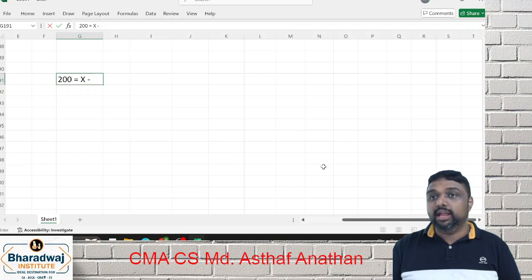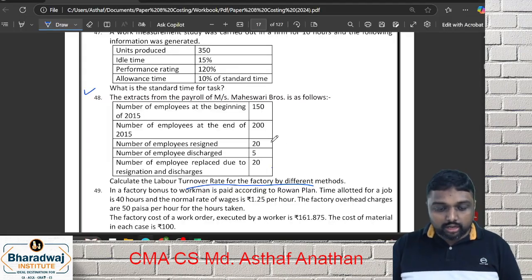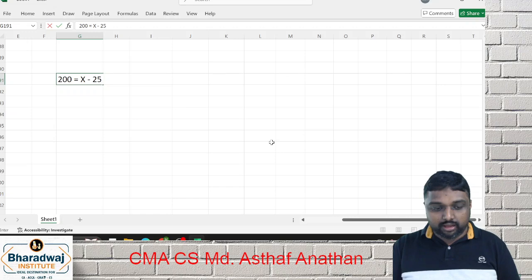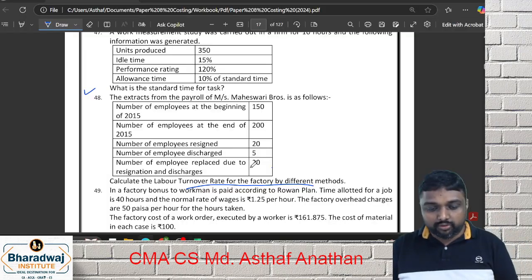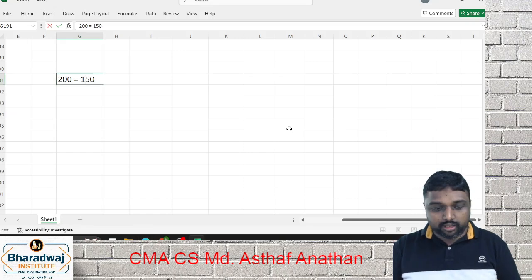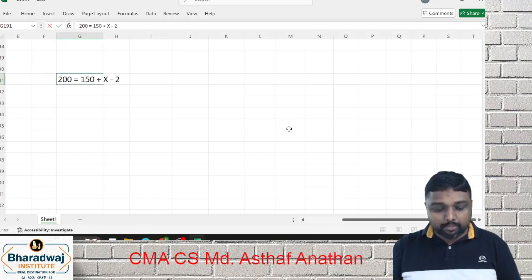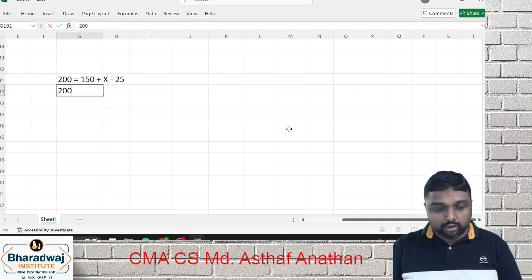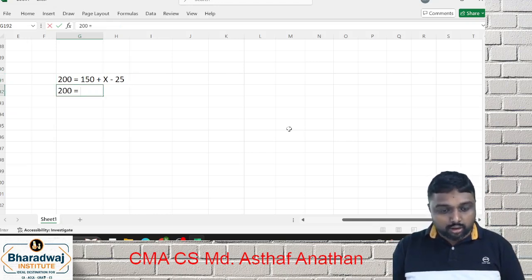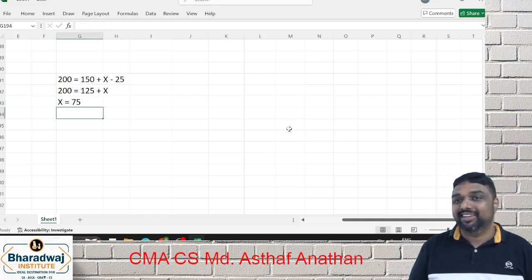Separation is 25. Employees at the end equals beginning plus addition minus separation. Addition we don't know. So 200 is equal to 125 plus x. So x is equal to 75. You will get 75.